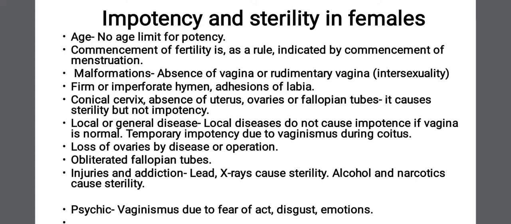Just like that, the fallopian tubes may be obliterated because of some pathological condition like fibrosis or salpingitis, fibrotic nodules or any other tumor compressing them from the outside. If the lumen of the fallopian tubes has been obliterated, the ovum and sperm cannot unite, and the lady will suffer from sterility but not impotency.